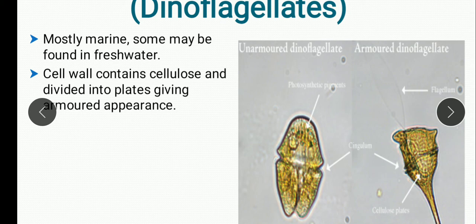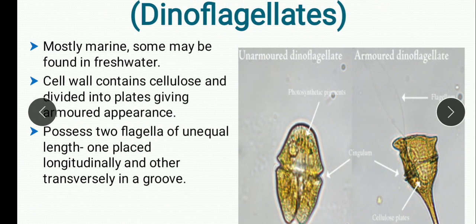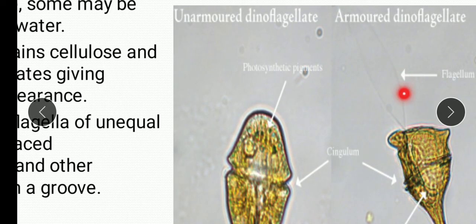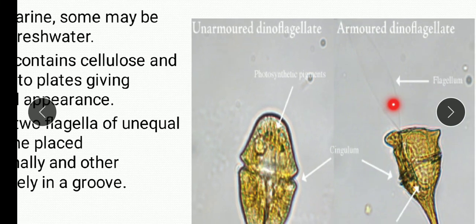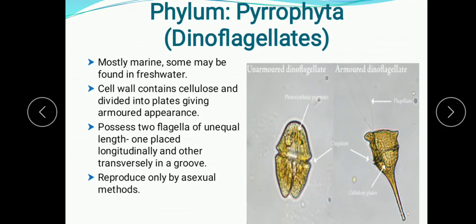They possess two flagella of unequal length, one placed longitudinally and the other placed transversely in the groove between the plates of the cell wall. They store food as starch.